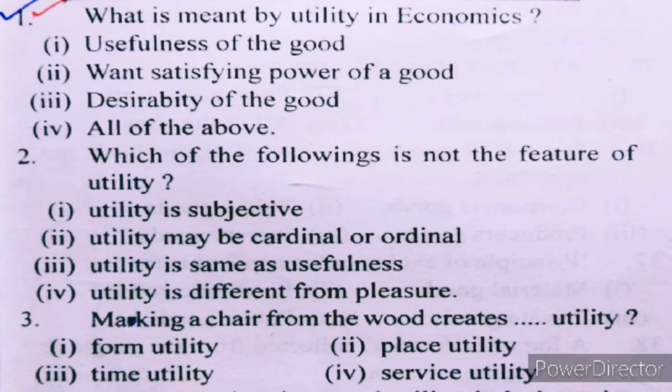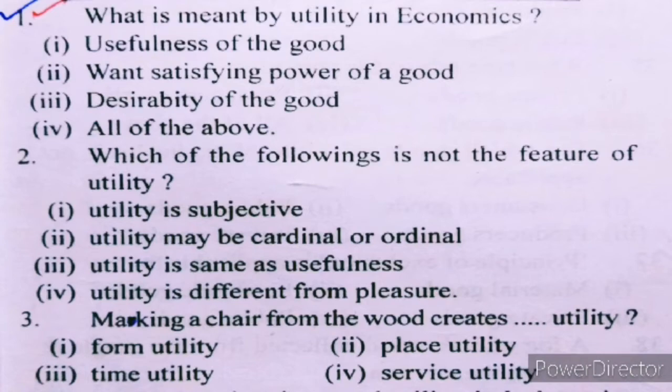It means 2 is greater than 1, 3 is greater than 2, 5 is greater than 4, etc. In ordinal, first, second, third, fourth. We can count it first, second, third, fourth. This is called ordinal. Here, second may not be greater than first, or third may not be greater than second.